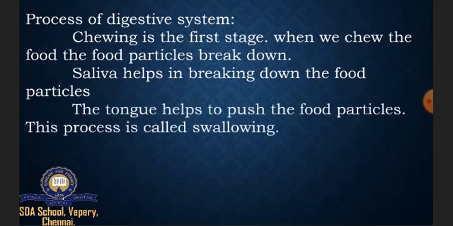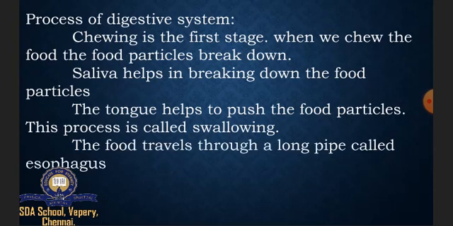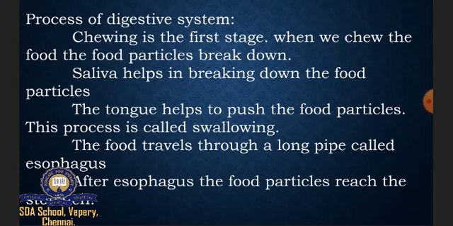The tongue helps to push the food particles. So after saliva breaks down the food particles, what does the tongue do? It will push the food particles down. This process is known as swallowing. The food travels through a long pipe called esophagus. This esophagus is also known as food pipe. So after the esophagus, the food particles reach the stomach.